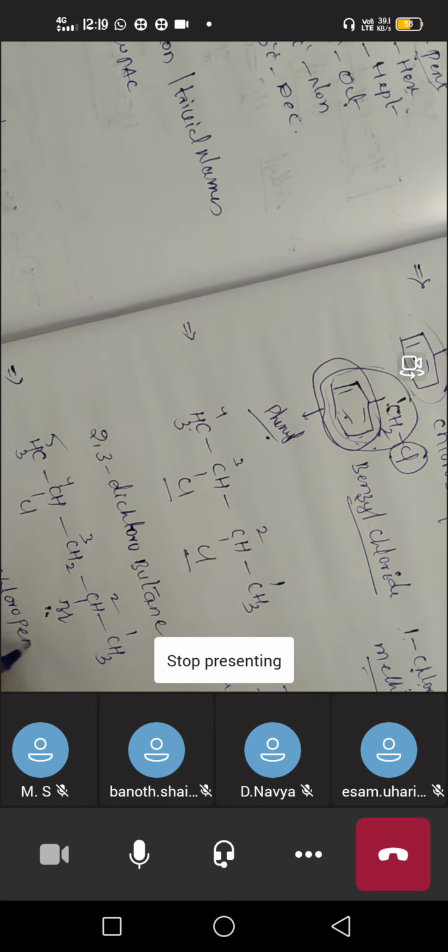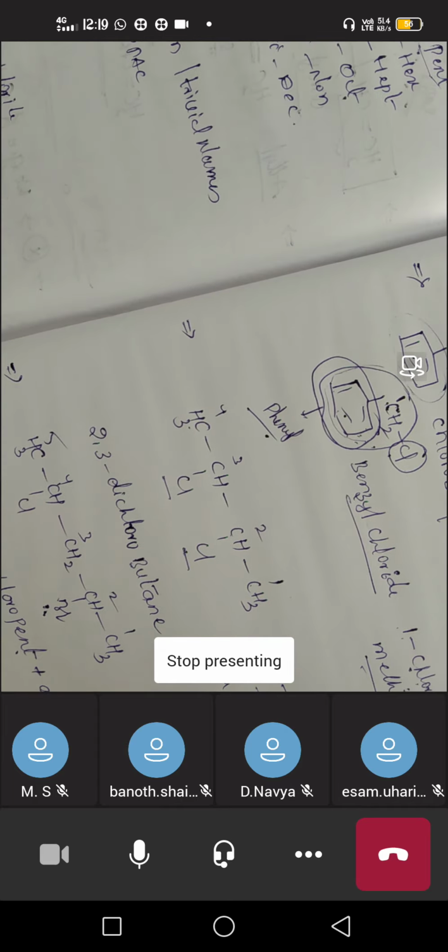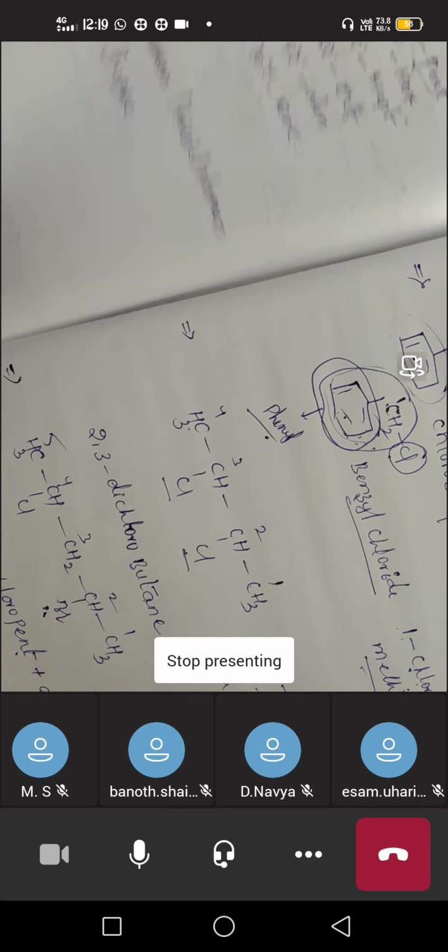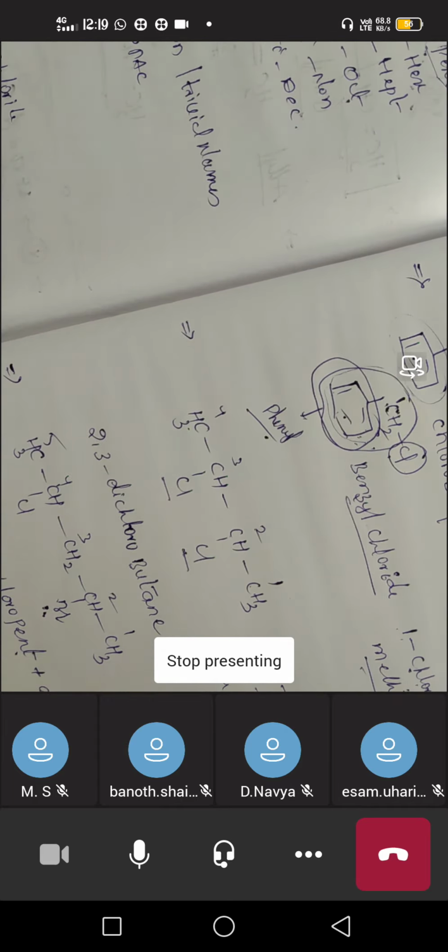Totally how many carbons? Pent, 5 carbons, and all are single bonds. So we can call it 2-bromo-4-chloropentane. In this way we can give the numbering. So this is about the IUPAC nomenclature. I hope all of you understand.